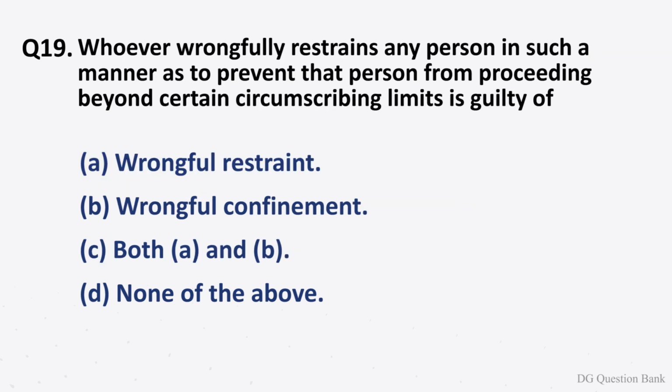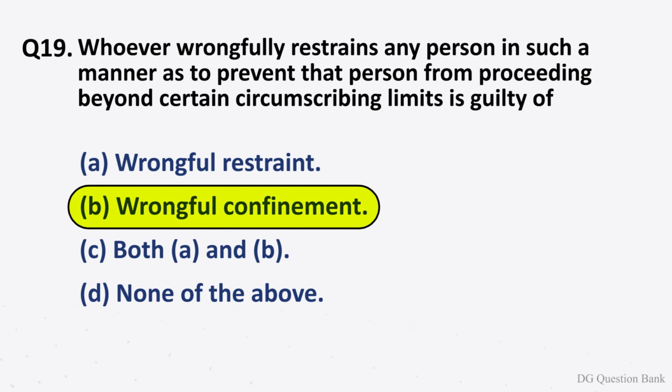Question number 19. Whoever wrongfully restrains any person in such a manner as to prevent that person from proceeding beyond certain circumscribing limits is guilty of. The options are option A, wrongful restraint. Option B, wrongful confinement. Option C, both A and B. Option D, none of the above. The right answer is option B, wrongful confinement.